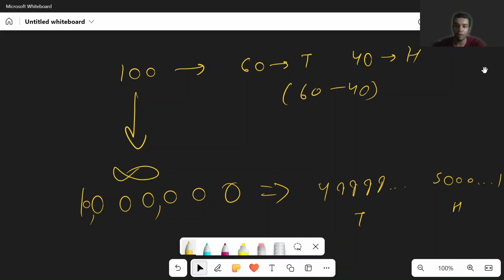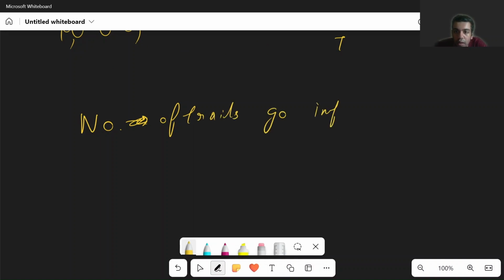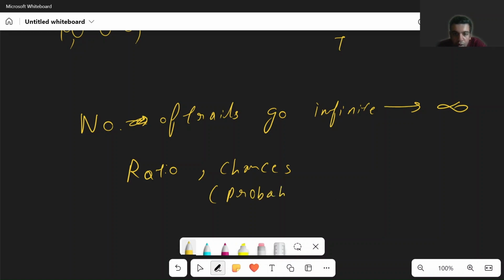Yes, we can say it's a fair coin because as the number of trials goes infinite, the ratio, or the chances, the probability of occurrence, goes to near 50%. We can say it's similar to 50%. We can say that the coin is fair. In the case of a coin, it's 50%.